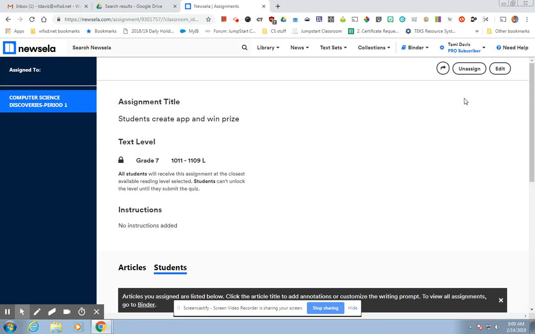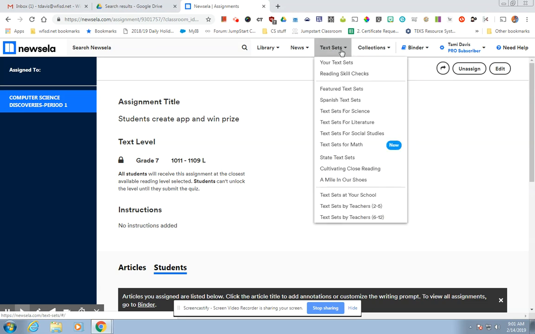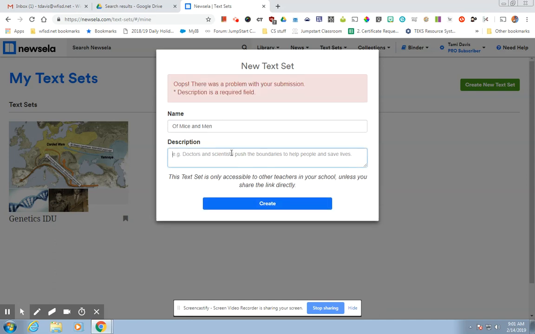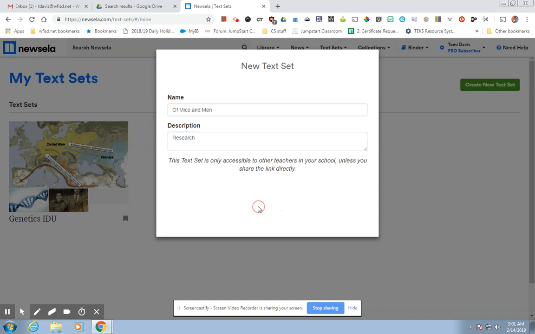So there you go. It's pretty darn simple. If you want to make your own collections, you can. Right here, about custom collections, you can add your own. If you want to make your own text sets, you can do that. So let's look at that real quick. Create new text set. Let's say I'm going to do something for Of Mice and Men. Remember, I'm from high school. And then I'm going to say create. Oops, there's probably, oh, okay. Research. Create.